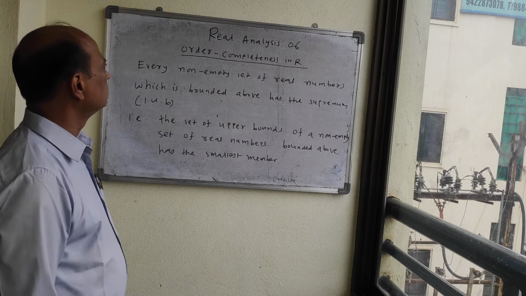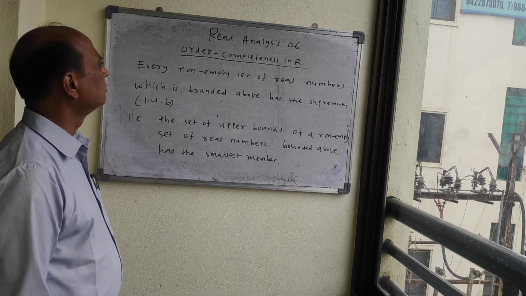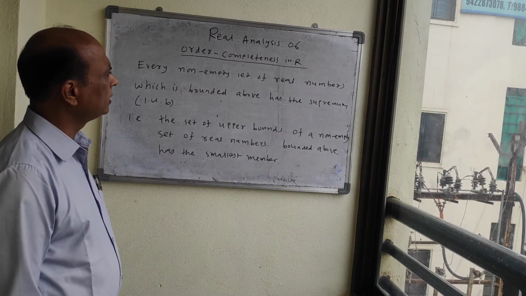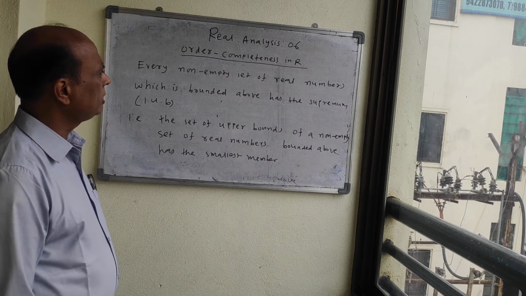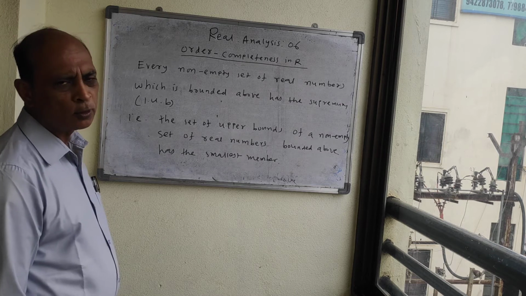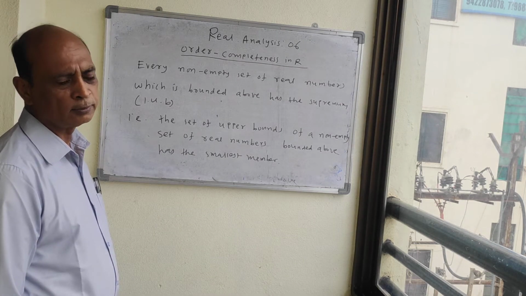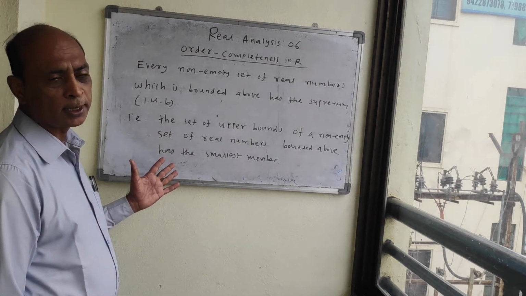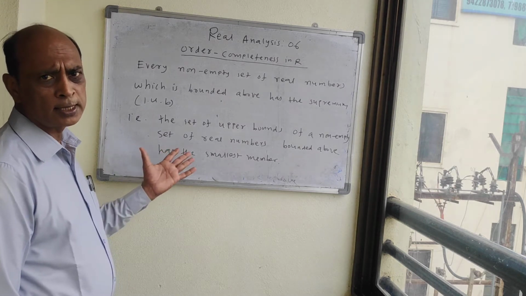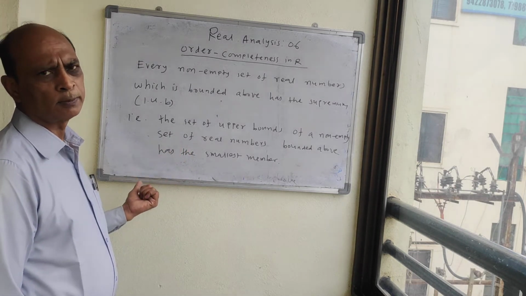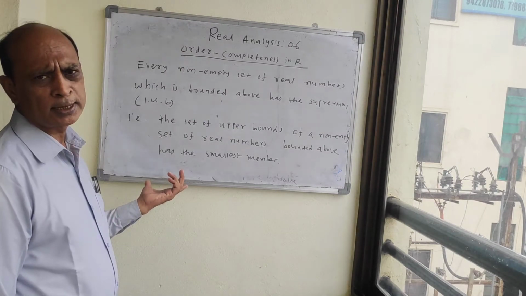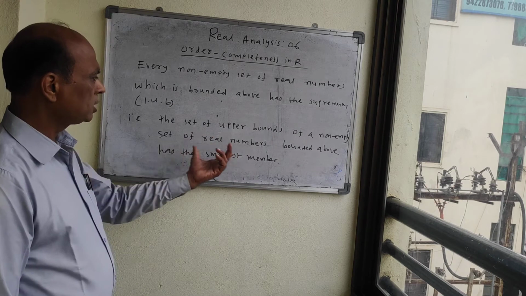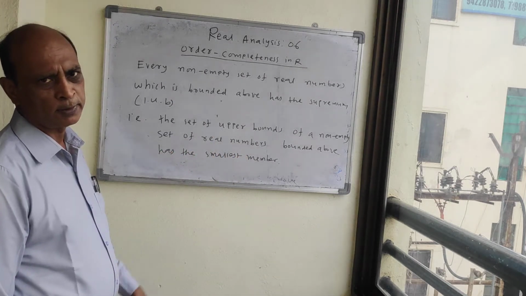Today we are going to study order completeness in R. Now, what is order completeness in R? Every non-empty set of real numbers which is bounded above has a supremum or least upper bound. Or in other words, we can say that the set of upper bounds of a non-empty set which is bounded above has the smallest member.